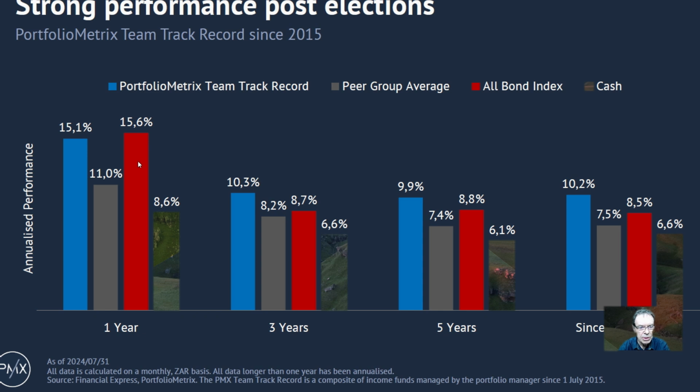Now this just sums it up. Over a 1 year period, the dynamic income fund gave us 15.1%, a great return, where all the peers only did 11%, and the bond index gave us 15.6%. But looking at it since inception, 2015, money market only gave us 6% per annum, and the dynamic income fund, as we saw, gave us 10.2%.